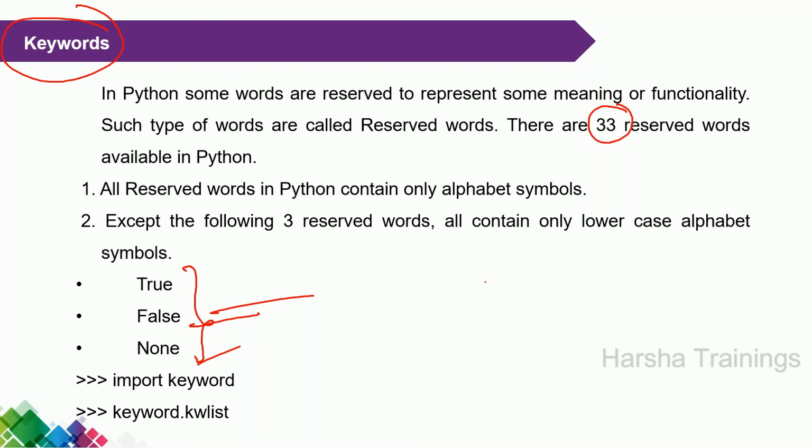So what's the difference between identifiers and keyword? Sorry, what is the difference between identifiers and keyword? Exactly, super.